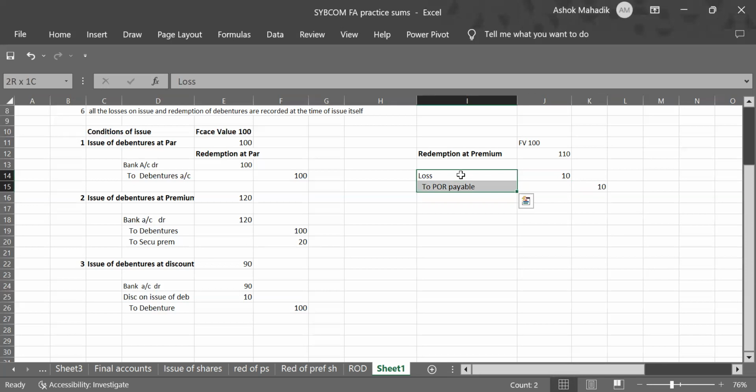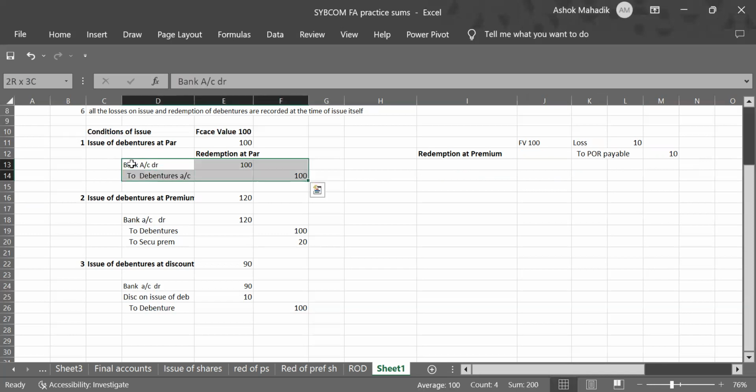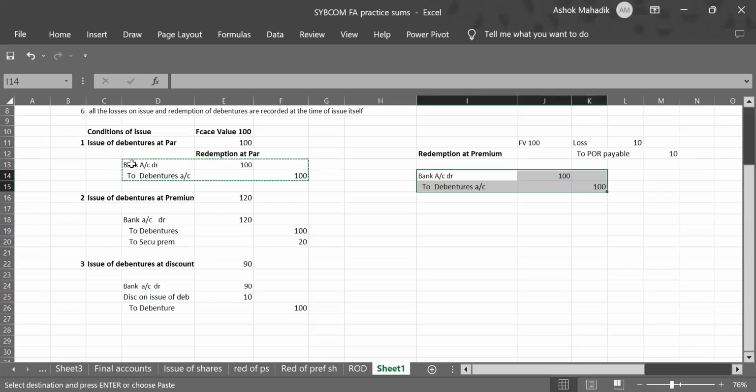Okay, so what I'll do, I'll just shift this to the right. Now I'll copy paste the basic entries on the right hand side, and I'll show you how to remember the entries for redemption at premium.